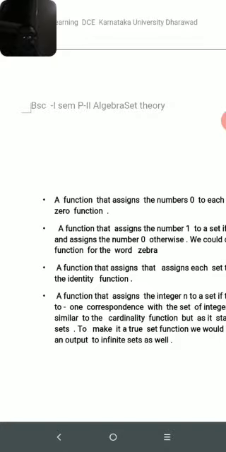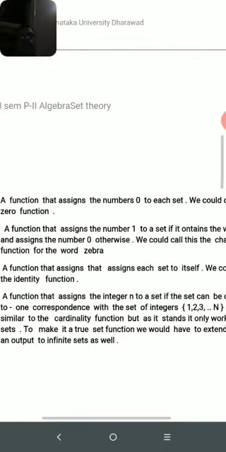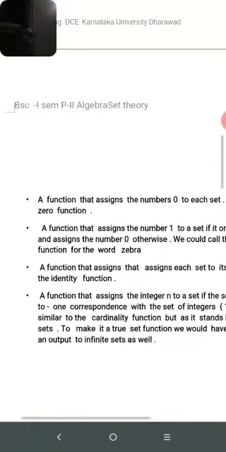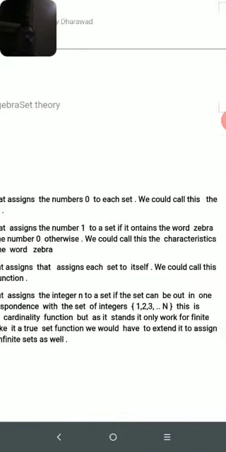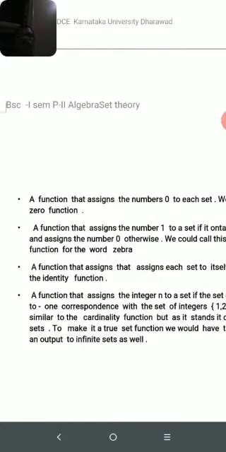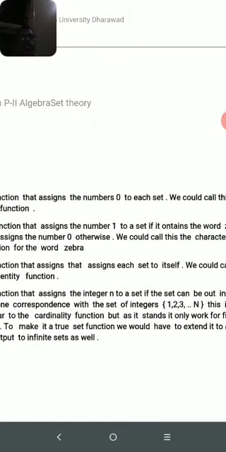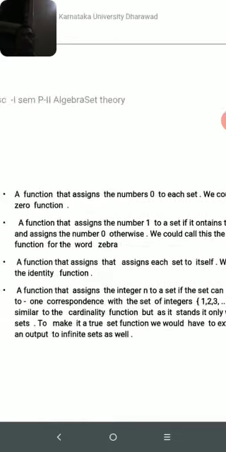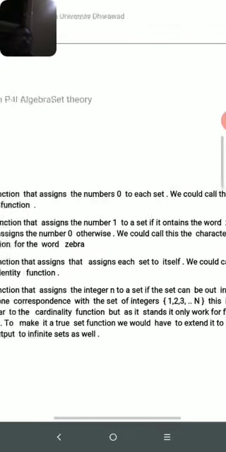A function that assigns the number 1 to a set if it contains the word zebra and assigns the number 0 otherwise, we could call this the characteristic function for the word zebra. A function that assigns to each set itself, we could call this the identity function. So an identity function is a function that assigns each set to itself.